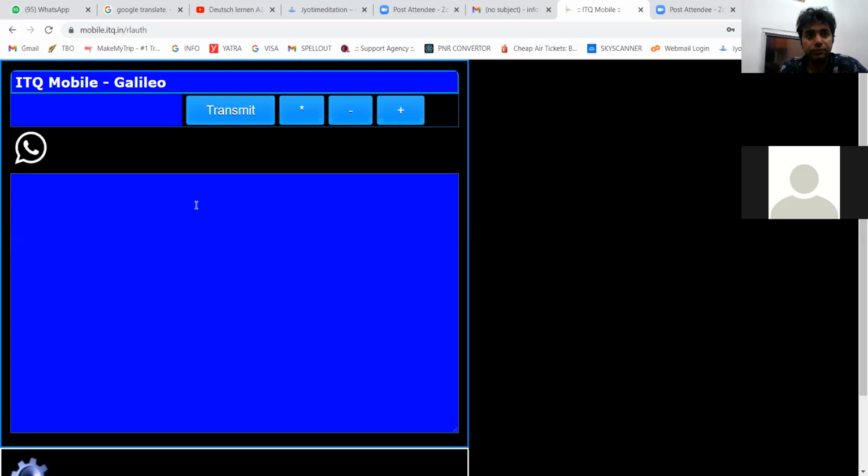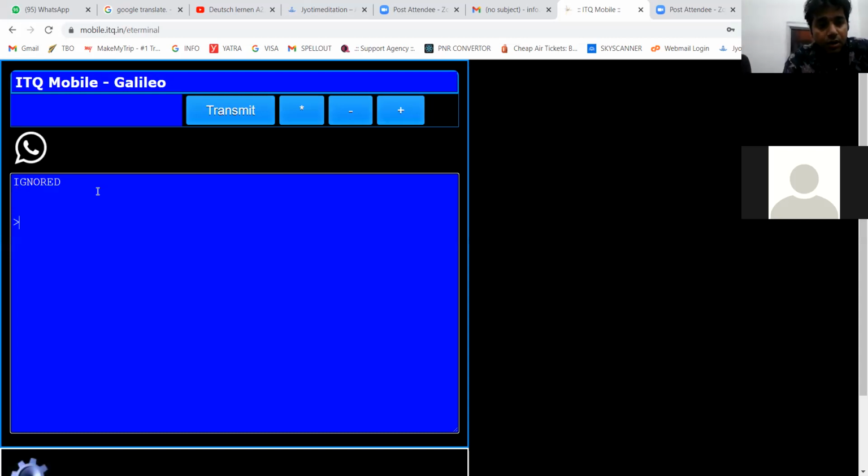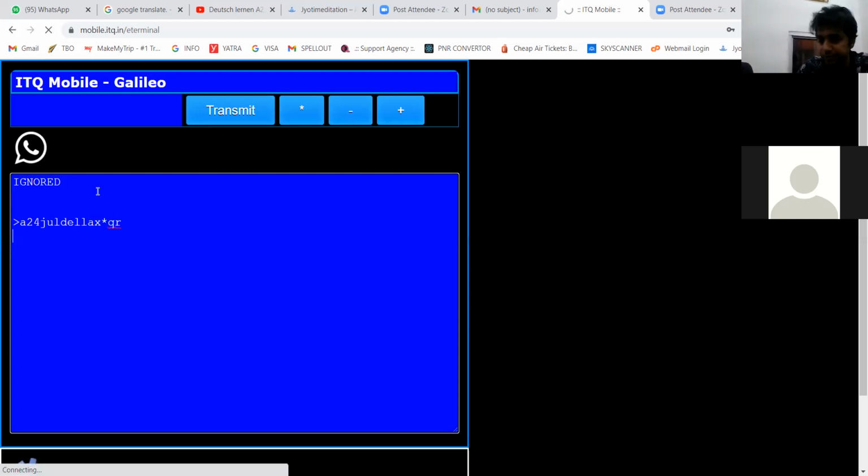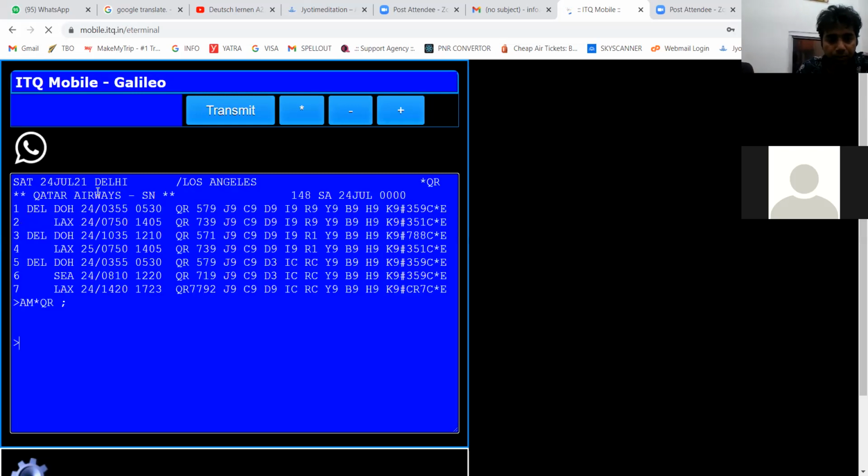Now, for example, this is a combination. This is my ITT mobile system of Galileo. I understand that this is very important. I will take the flight on 24th of July, Delhi to LAX, not Delhi to Doha. I can do it like this also, but I can take the flight Delhi to maybe ORD, maybe LAX, star Qatar Airways, clear? And now what I will do, I will open an @1.